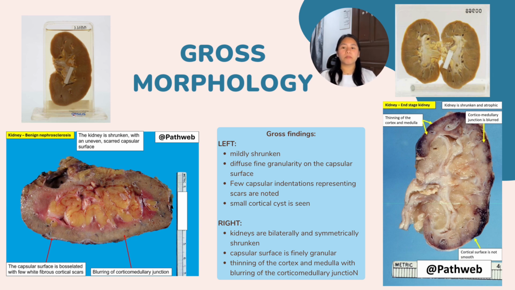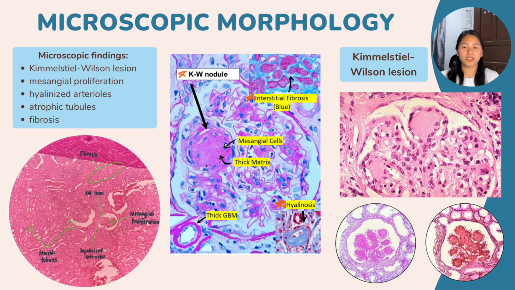The morphological changes can be observed both microscopically and grossly. For the gross morphology, in the early stages, the kidneys may appear normal or slightly enlarged. However, as the disease progresses, they become symmetrically atrophied and shrunken, with a finely granular capsular surface. The cortex is also thinned, and you can also see the blurring of the corticomedullary junction. So let's proceed with the microscopic morphology. The microscopic findings are crucial for diagnosis.